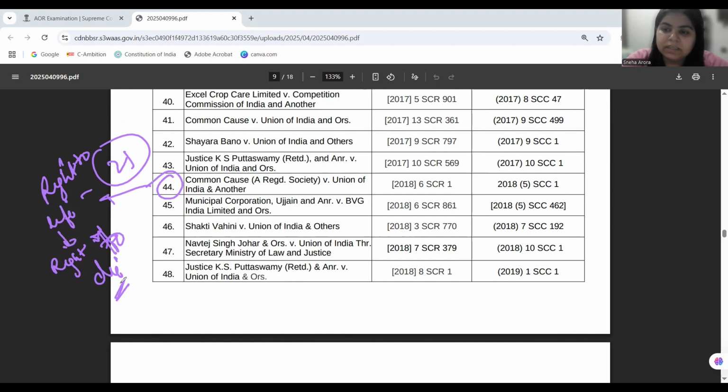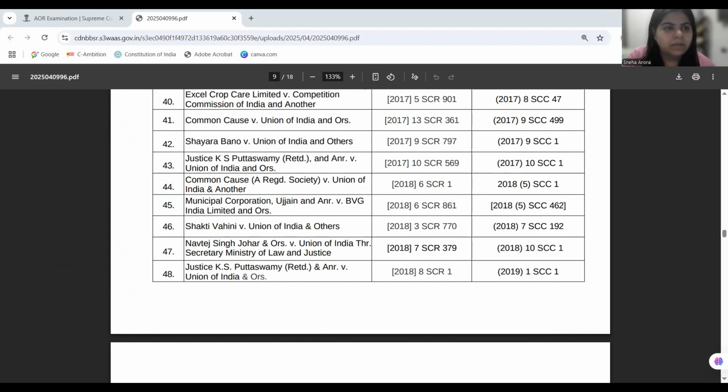Common Cause versus Union of India, following the case of Aruna Shanbaug versus Union of India and taking lead on previous cases like P. Rathinam and Gian Kaur, held that right to die is an intrinsic element under right to life, but not in the case of active euthanasia, but rather passive euthanasia, and laid down guidelines when advance medical directives, advance medical wills can be signed, can be executed, and when relatives may also sign advance medical directives for their aggrieved relative in the cases of passive euthanasia, right? A detailed discussion has been done. You may visit the videos and learn more about the cases, okay?